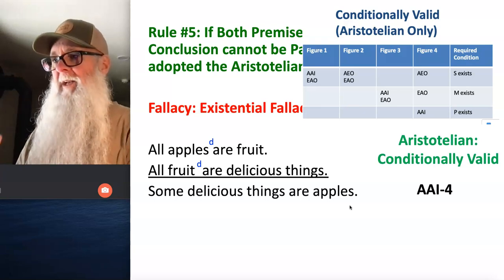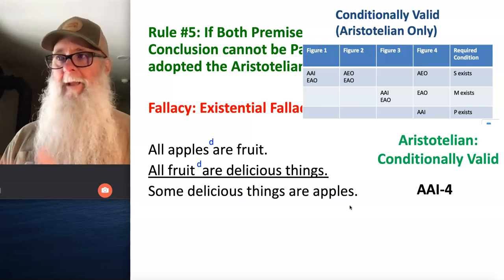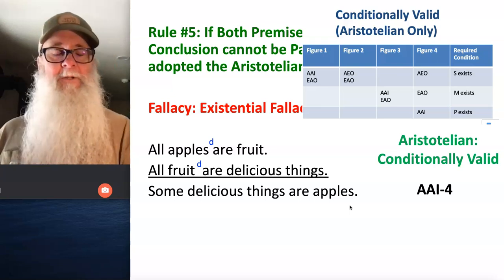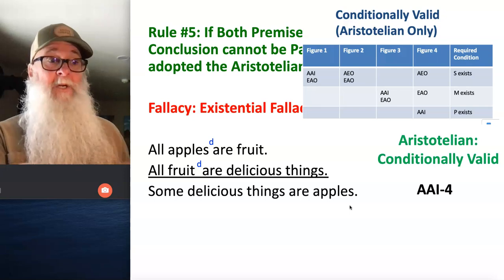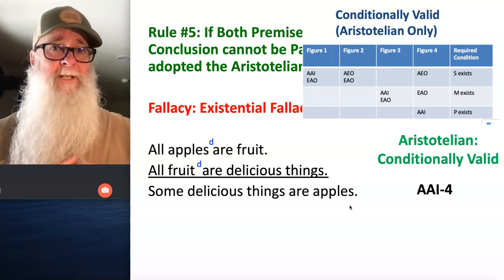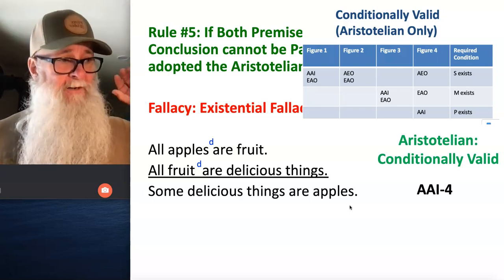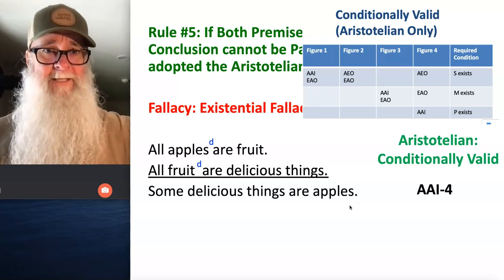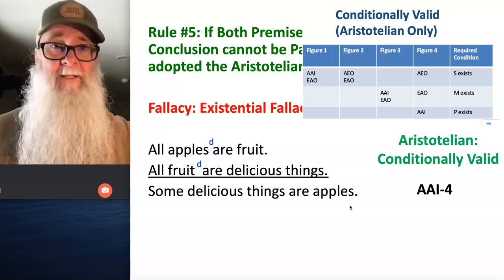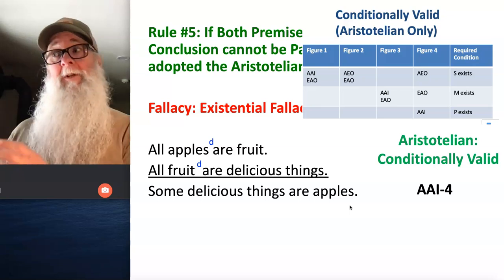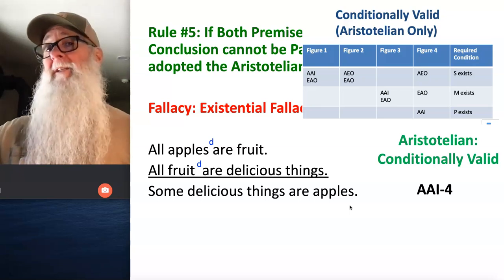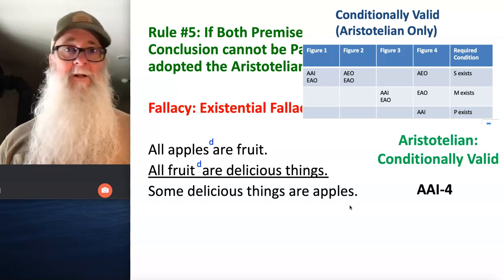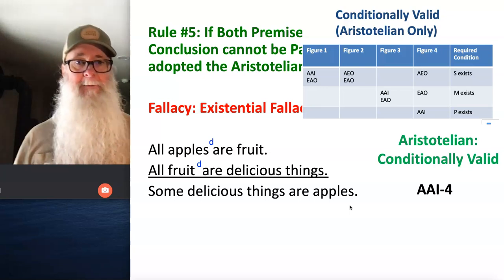What if this argument talks about gnomes or unicorns or leprechauns, and I don't know if those are the critical terms, and whether or not this argument is valid or invalid is going to hinge on that. Because if the critical term refers to something that doesn't exist in reality, then this argument is going to be invalid from the Aristotelian standpoint as well, because it will commit the existential fallacy. But if the critical term refers to something that exists in reality, then the condition will have been met for validity, and I'll have a valid argument from the Aristotelian standpoint.